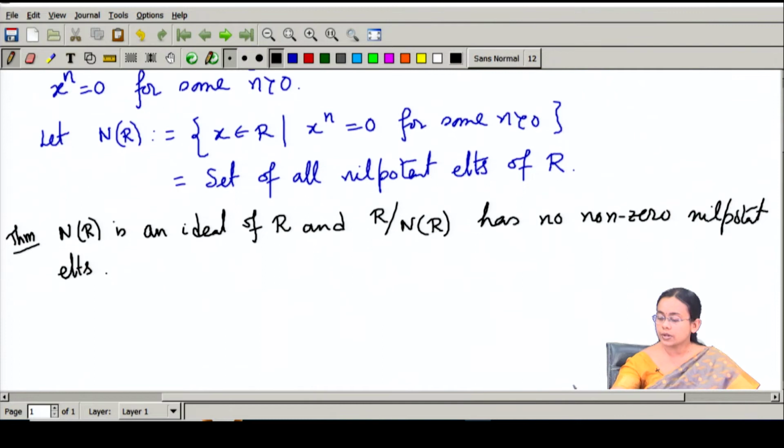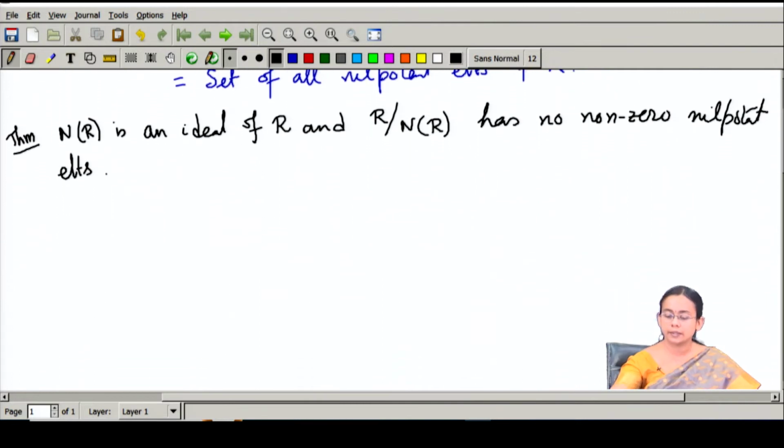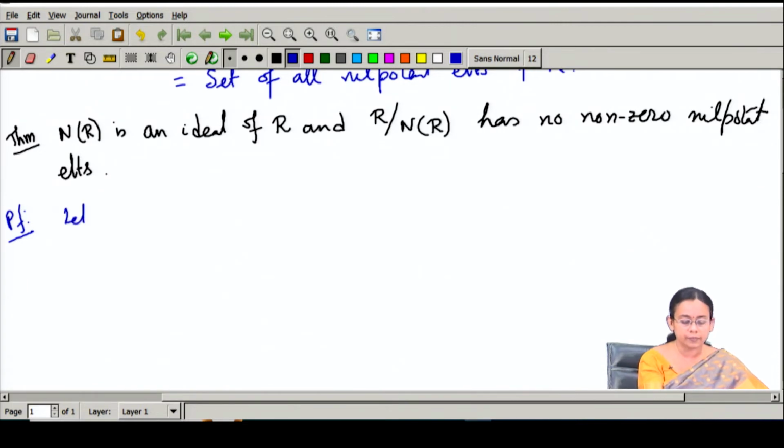First, let us try to show that this nilradical, N(R), the collection of all nilpotent elements, forms an ideal in the ring R. In order to show that this set forms an ideal, we will start with an element x in N(R), and show that if I multiply this x with any element from the ring, then again it will be a nilpotent element.